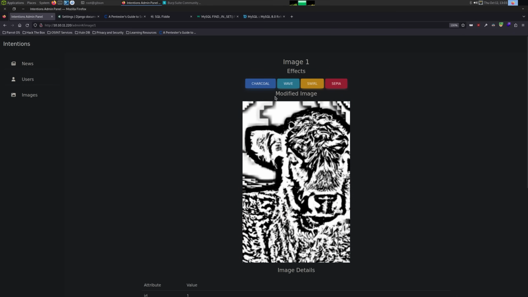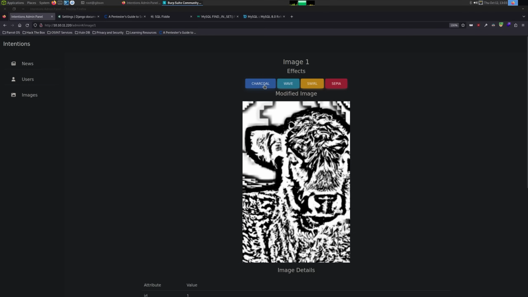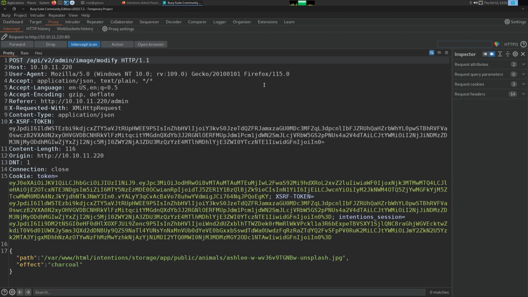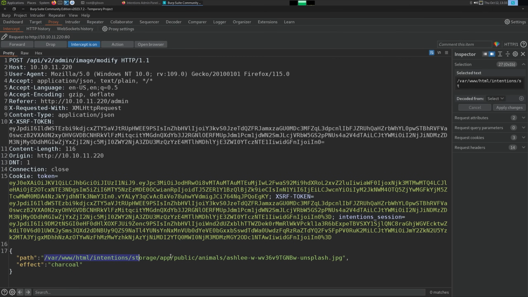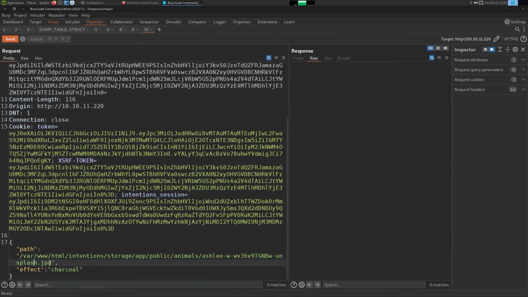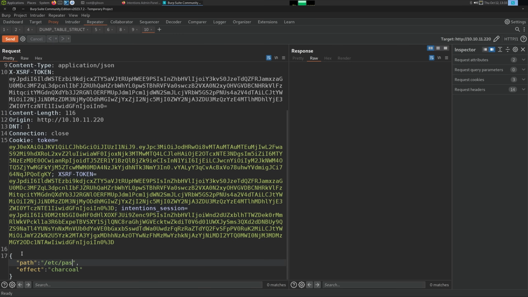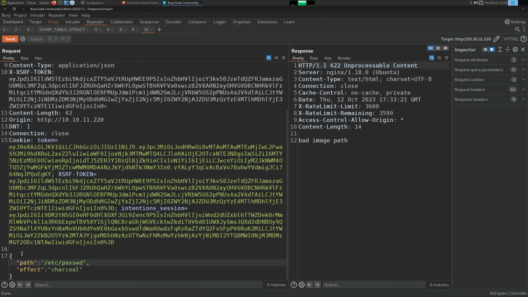So let us now intercept this. Intercept is on, and intercept the request. And let's take a look. Now, the first thing to really try is just like any type of file disclosure vulnerability, right? So let's go back down here, and I'm going to change the path to just /etc/passwd, and let's see if we can apply any type of effect on just a regular text file.